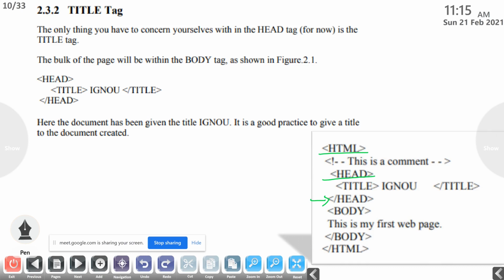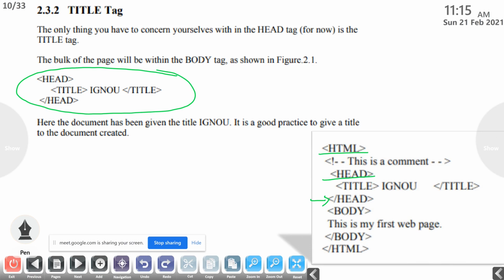So the title tag, the only thing you have to concern yourselves with in the head tag for now is the title tag. So in between this head and slash head, we are giving only one tag, that is the title tag, and the other part or the bulk part of the page will be within the body tag. So how can we give the title tag? In between the head and slash head, we can give the title tag. Everything that we give in this title tag will be displayed in the title of the web browser.